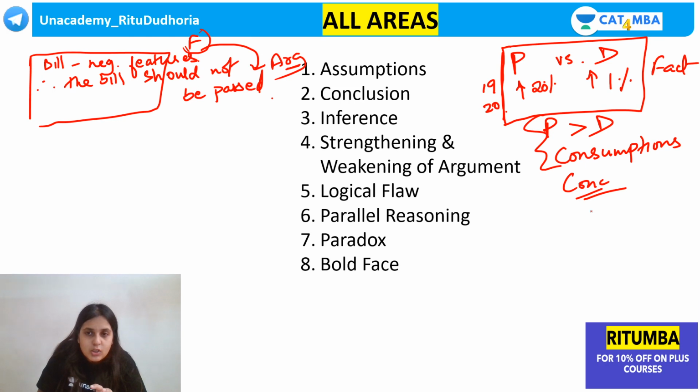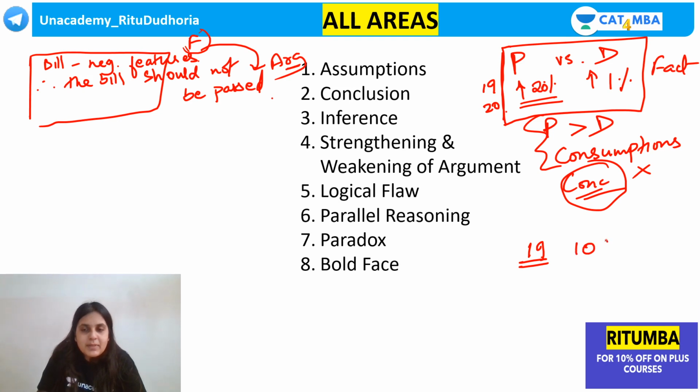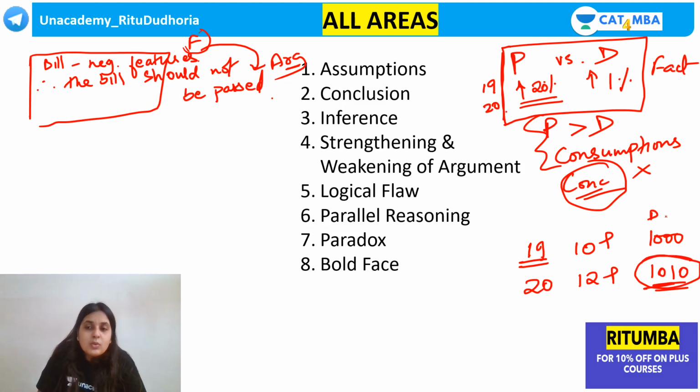Now, is the conclusion valid according to the fact? Does the fact completely support the conclusion? Does the fact lead to the conclusion? No. Why no? Because let us say in the year 19, pizzas ka sales was only 10 pizzas. Now in the year 20, 20% increase hua hai. So it has become 12 pizzas. Whereas dosas was already 1000 dosas. अब वो 1% increase हुआ है, that means it has become 1010. Which is consumed more? Dosas are consumed more.